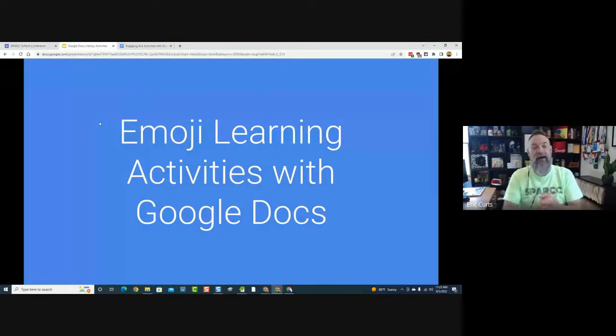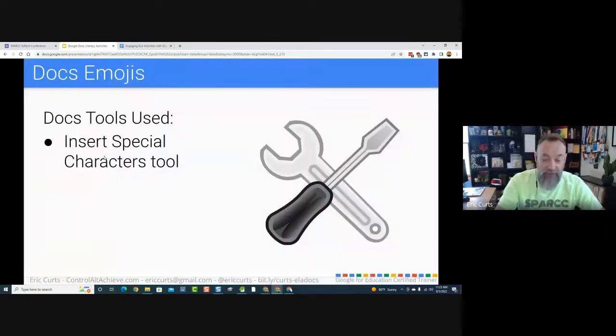Okay. Activity number 2, emoji learning activities in Google Docs. All right. So for this one, we're going to talk about using the emoji tool that's built into Google Docs. And actually, there are 2 ways you can do this. It is part of the special characters tool, but they've just added a new emoji menu option into Docs. So there are 2 ways to get to this. I'll show you both. The special characters tool is the original way to get to this, but I'll show both of these. So here's the idea.